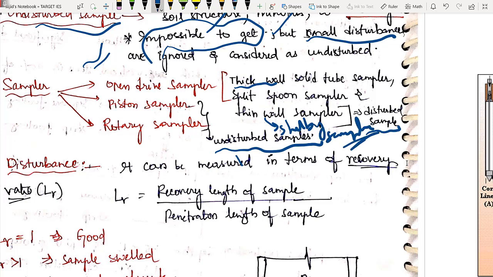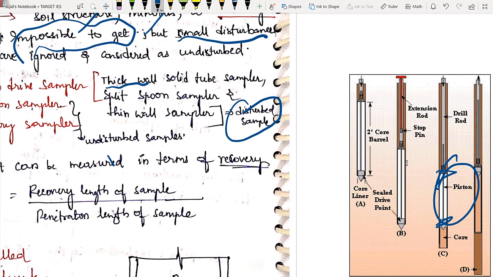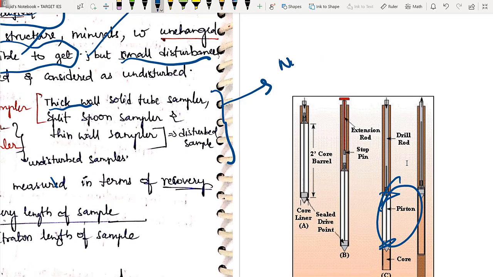Shelby sampler, it is actually under the category of thin wall samplers. Generally we will be getting disturbed sample. Just write down a note here itself, so that it will be convenient for you. The sample you got from a thick wall sampler is heavily disturbed. Thick wall, heavily disturbed.